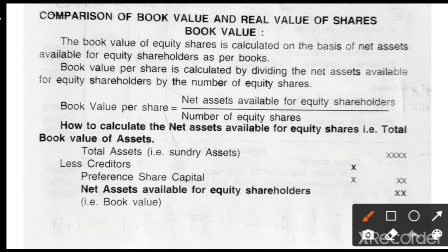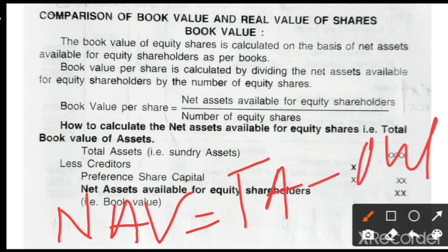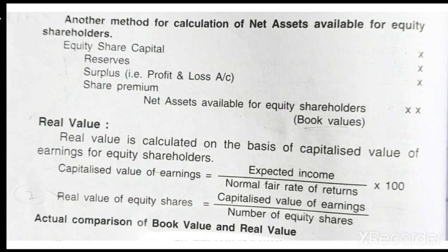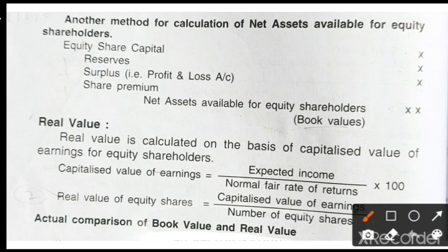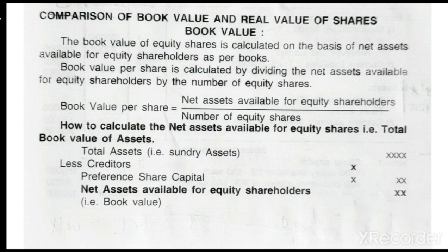So net assets available is equal to total assets minus outside liabilities. This is simple also. Please keep note, because this is the book value calculation formula. Another method is there. One more method, students, and listen here, this is most important. Sometimes, in the problem, if both assets and liabilities are given, we can calculate.